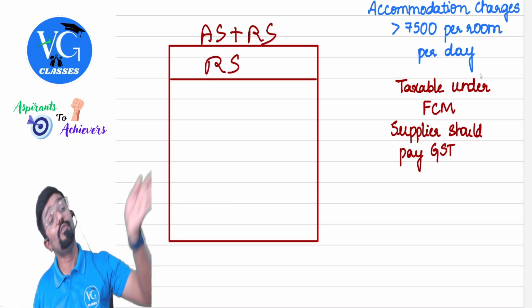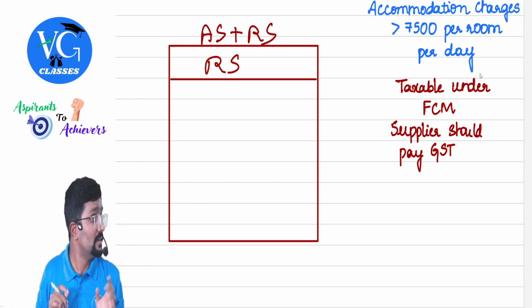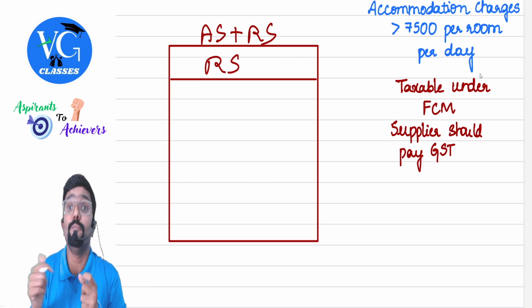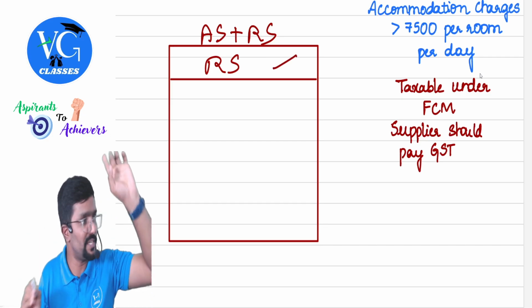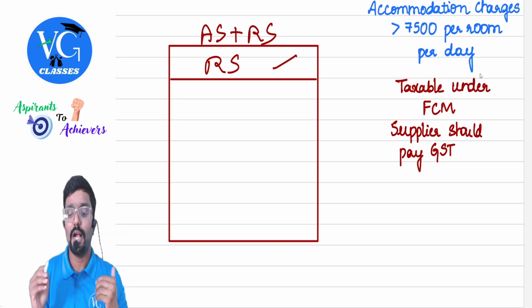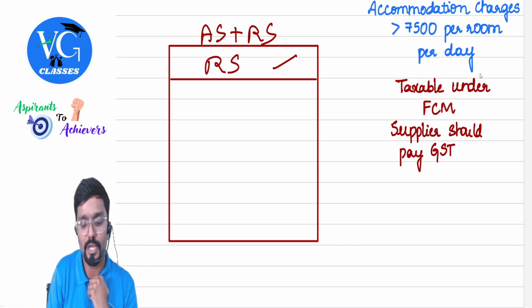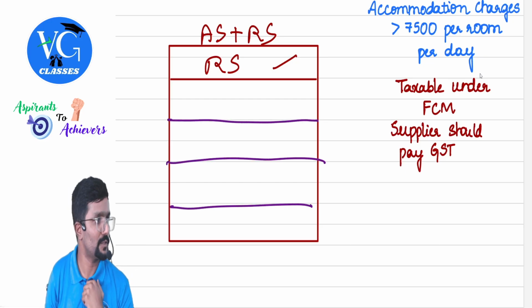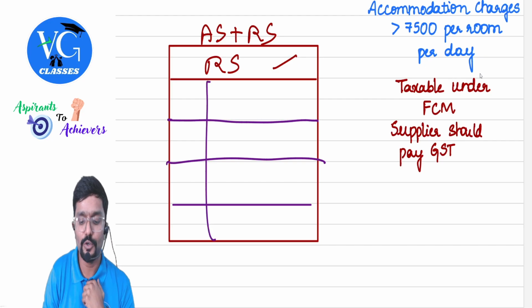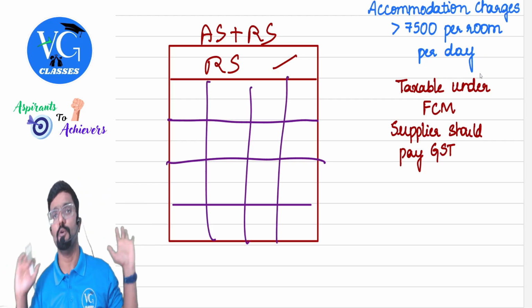See, if you go have food there, there is no question of all this. What are we talking about? I am booking the food through an e-commerce operator. In which restaurant? In this restaurant. Okay? Yes. And they also provide accommodation service. Okay. There are various rooms here on this floor. Let us consider all these are rooms.